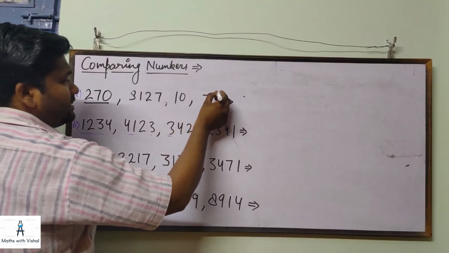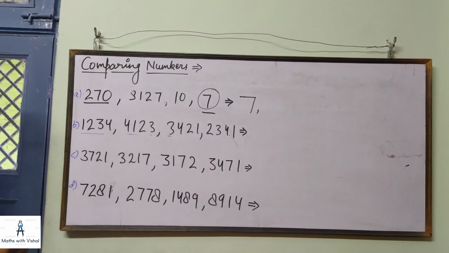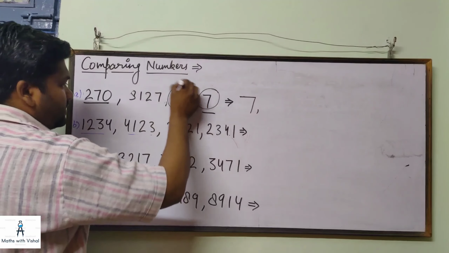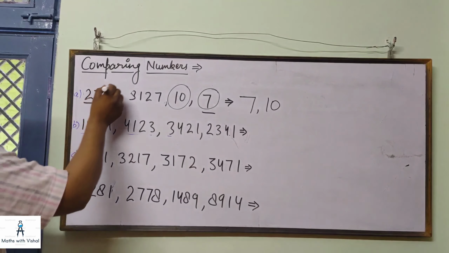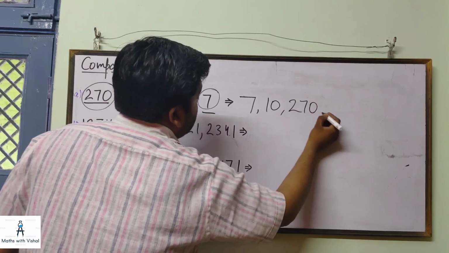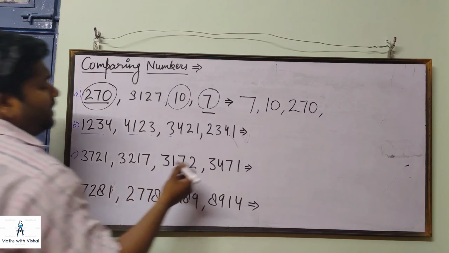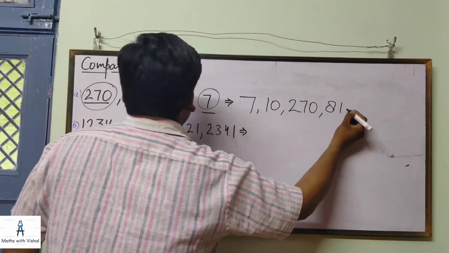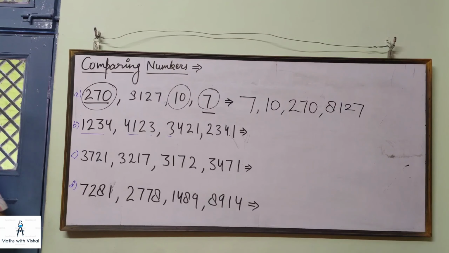Here there is only one digit, so 7 is the lowest number. Here are two digits, so 10 is the second lowest. Here are three digits, so 270 is the third lowest or the second largest. And 8127 will be the greatest number.